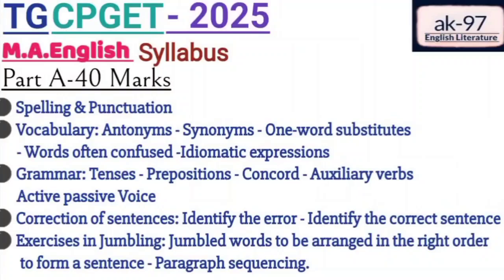As we all know, we have 3 times and 12 tenses: present, past and future. Under present, we have simple present, present continuous, present perfect and present perfect continuous. Under past, simple past, past continuous, past perfect, and past perfect continuous. And under future, simple future, future continuous, future perfect, and future perfect continuous. And you will get questions based on all these tenses.